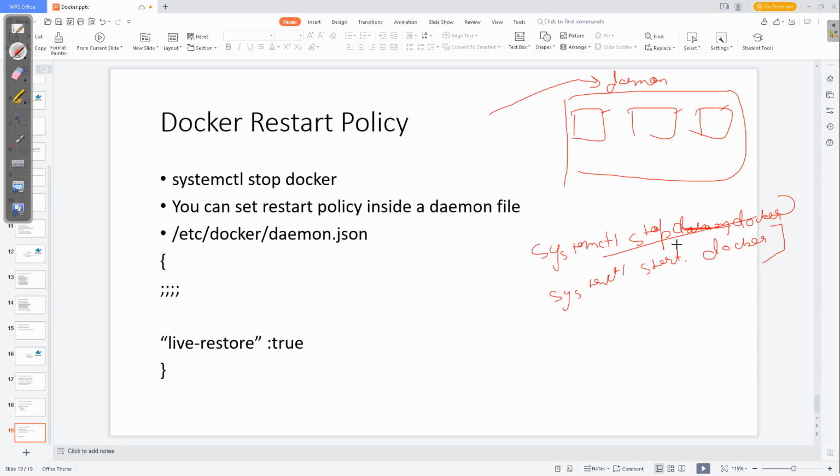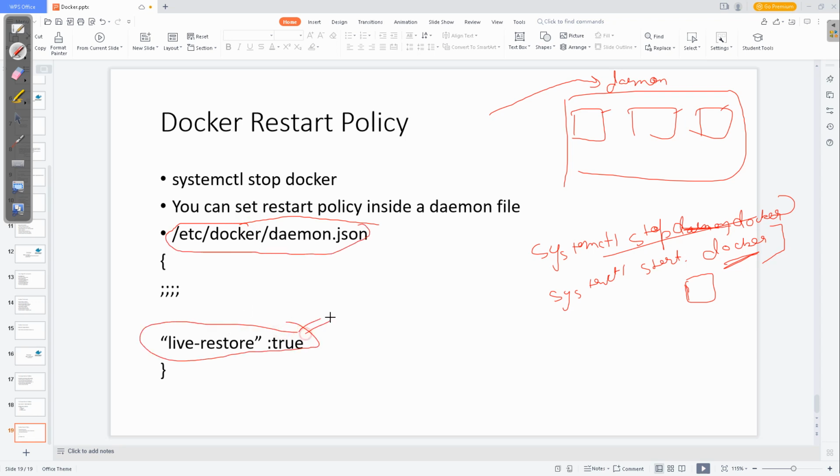In this scenario, your containers, even if they are in the always state, are not going to restart. So for that you need to configure something in the docker daemon file. You need to say live restore.